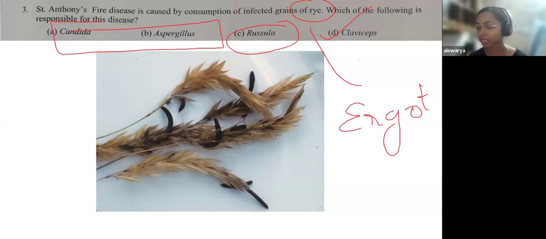The given image is that of infection by Claviceps, showing how the plant changes its morphology when Claviceps infects. This is the typical group of fungus that causes infection of grains, generally rye.